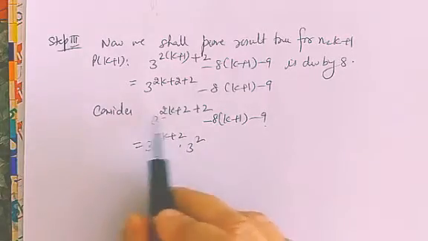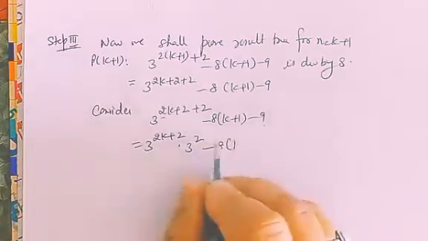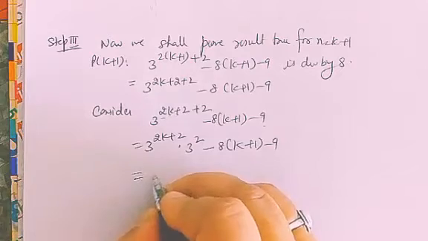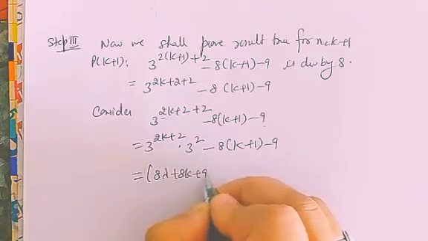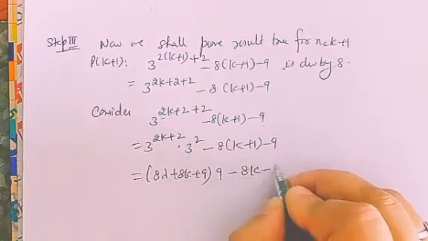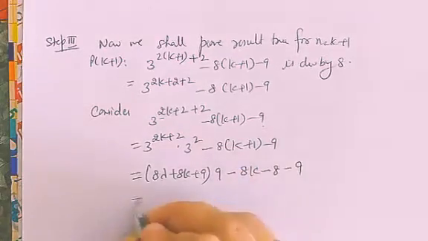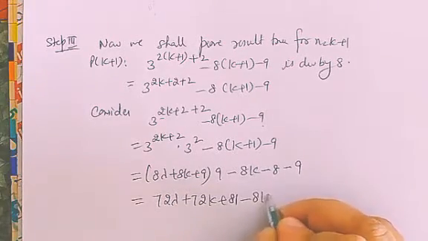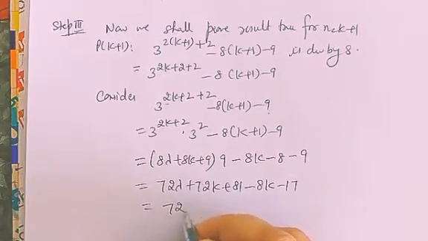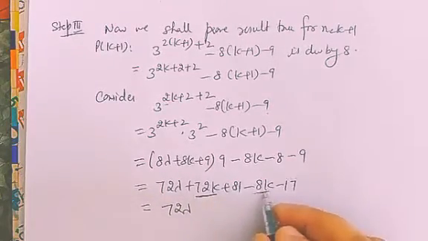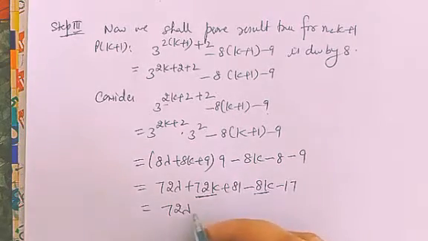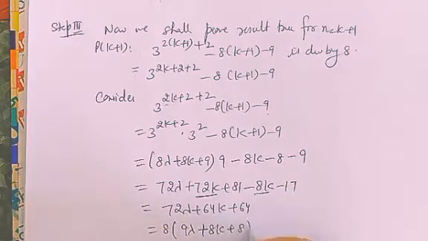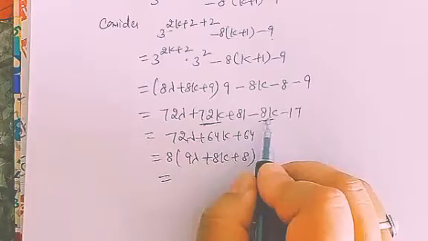Base is same, power added, so it can be split back again. I'm not solving this step so that there is no confusion thereafter. After substitution, I'll altogether take everything. Please be careful about these signs. I have to open it because I have to bring together all the keys also, okay? Isn't it? 72 minus 8.